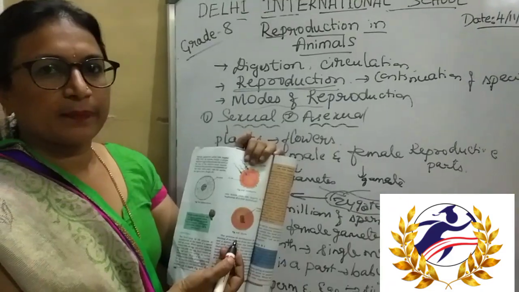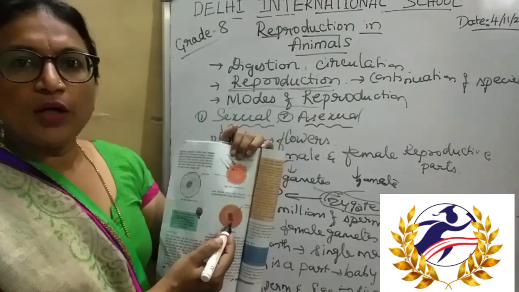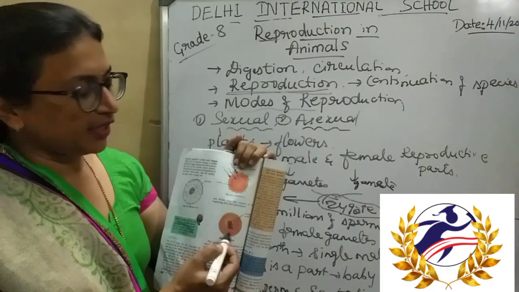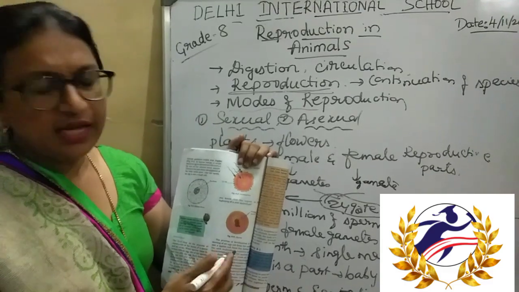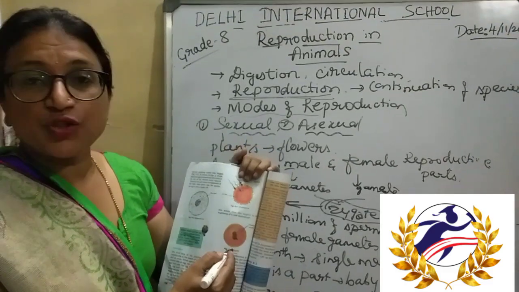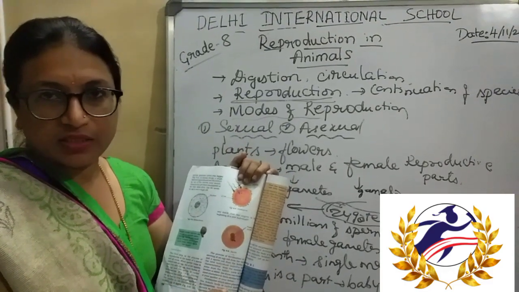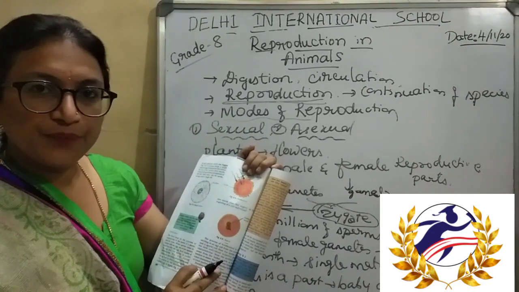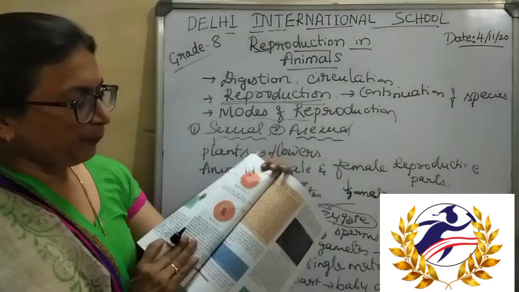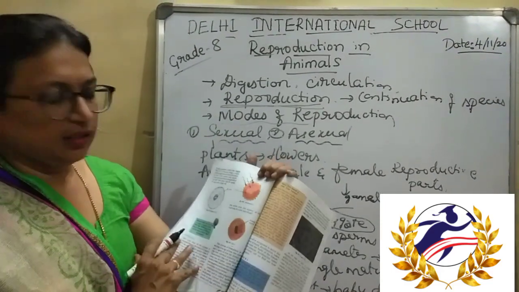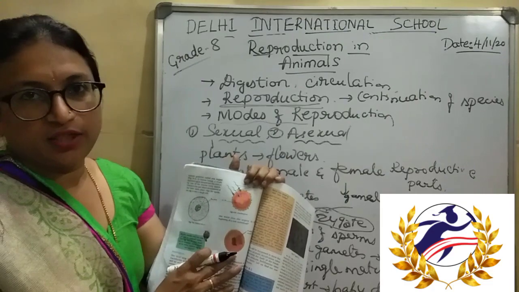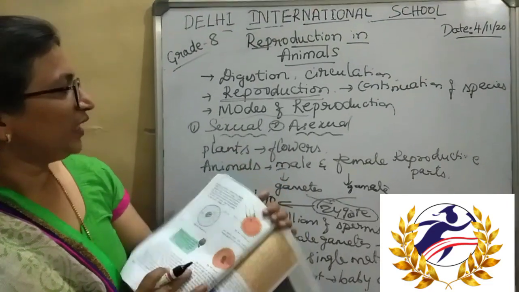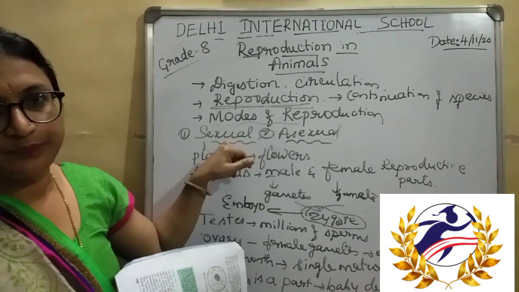So this is the zygote. The nucleus divides and it forms an embryo. This zygote is the first stage of development of a baby. Then it forms an embryo, and then the complete baby formation, with all the parts and structures, continues. This is how fertilization takes place in sexual reproduction.